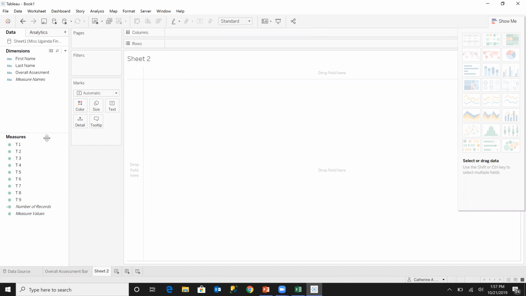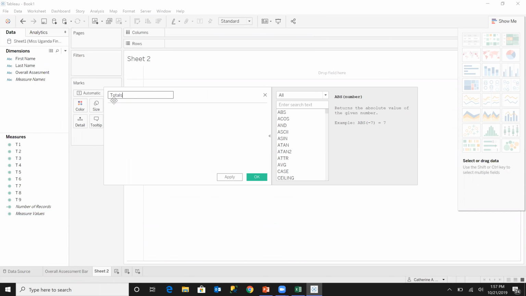Okay, there we go. We shall go on to the second sheet, and this second sheet is going to be our primary visualization. For this sheet, basically what we are going to do is get the totals for each and every one of our finalists. For us to be able to do that, we are going to have to create a calculated field. We shall call this calculated field totals, and then we are going to sum up the scores that each and every one was given by each and every judge. Okay, so for us to be able to do that, I am going to find the sum, and I'm going to drag all these measures into the calculated field.